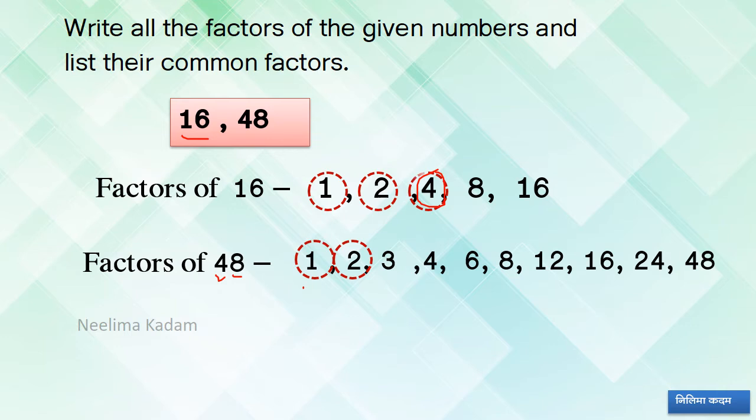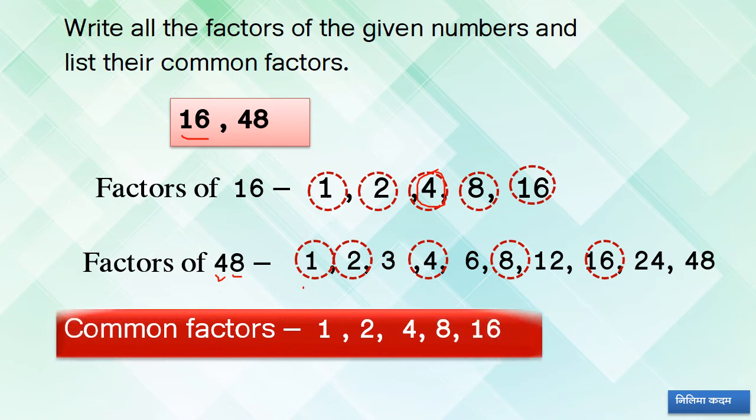4, 8 and 16. Okay, therefore the common factors of 16 and 48 are 1, 2, 4, 8 and 16.